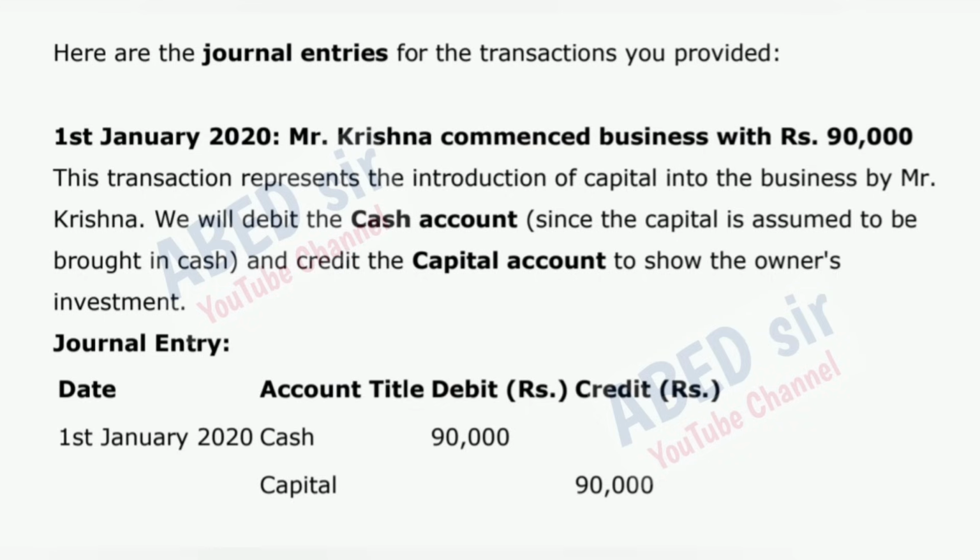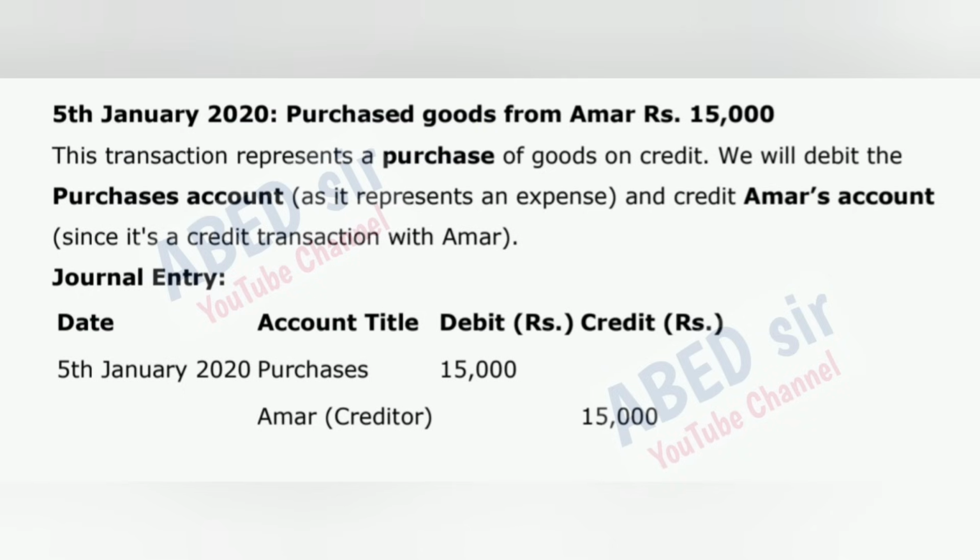Journal entry. 1st January 2020 cash 90,000. Capital 90,000. 5th January 2020 purchased goods from Amar 15,000 rupees. This transaction represents a purchase of goods on credit. We will debit the purchases account, as it represents an expense, and credit Amar's account, since it's a credit transaction with Amar.